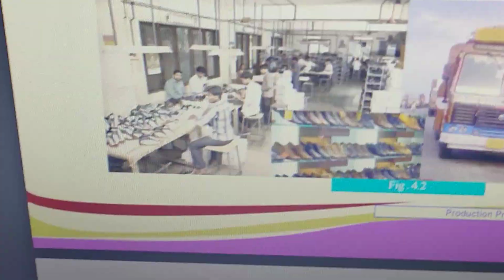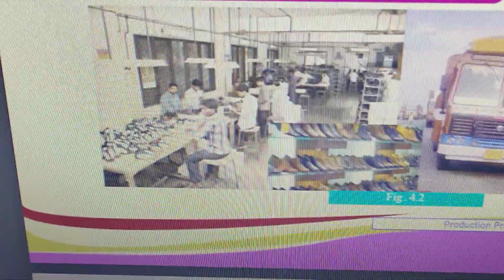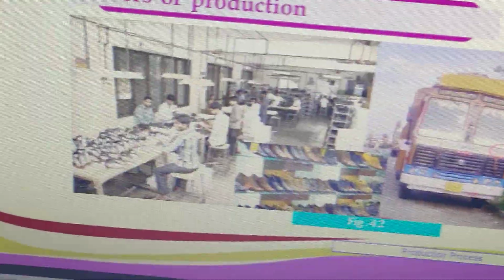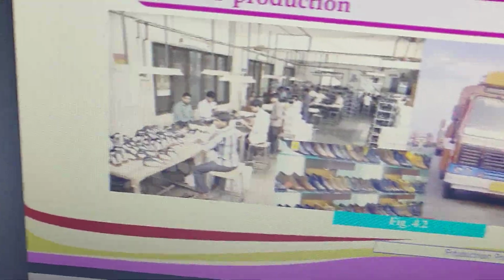Why? Because teachers will do their business in their own way, children will do their business in their own way. If there is a principal, she is the person or he is the person who controls the school, who gives guidance to children as well as teachers. Like that, entrepreneur is a very important factor.